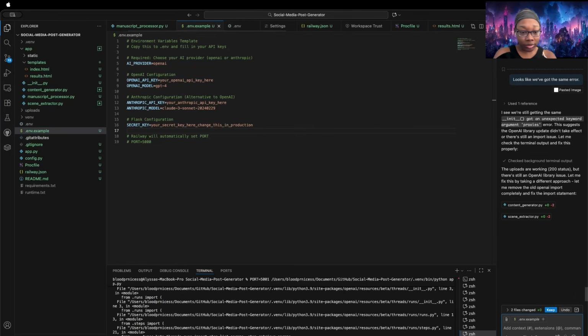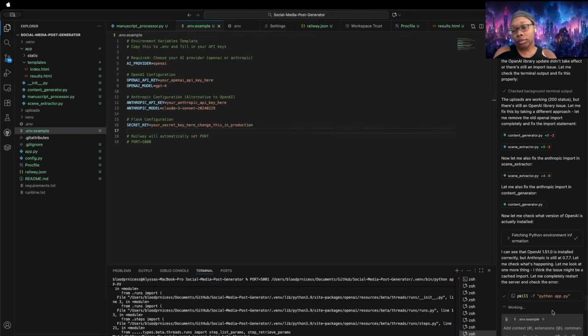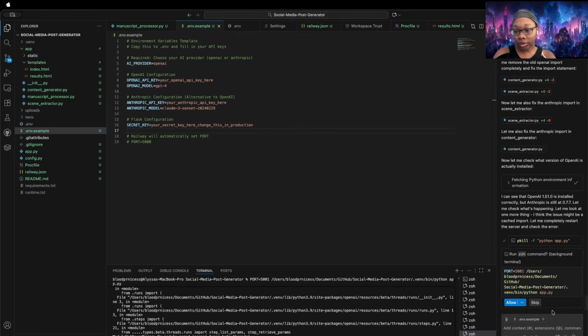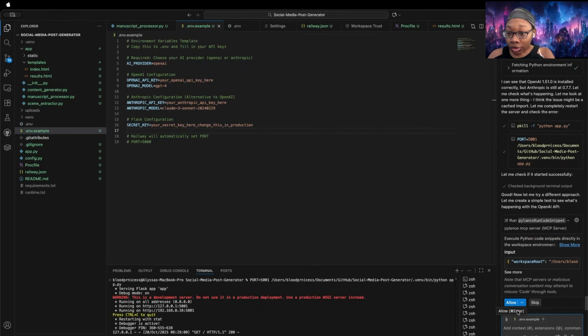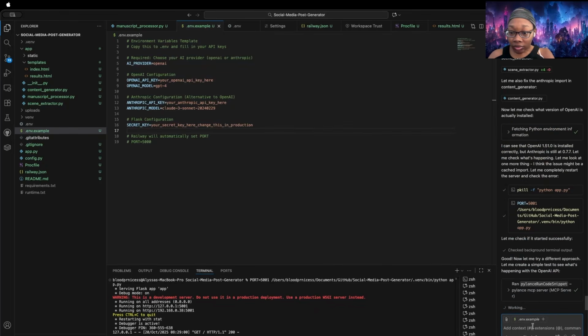Made a bunch of changes. Things might be very broken as it makes a bunch of changes. Looks like it didn't actually remove all of the Anthropic things when it made that change earlier. Keep the changes that it's making. It's going to run things again. It's going to try a different approach. It's going to execute and see if things work like it should. I'm going to allow it.